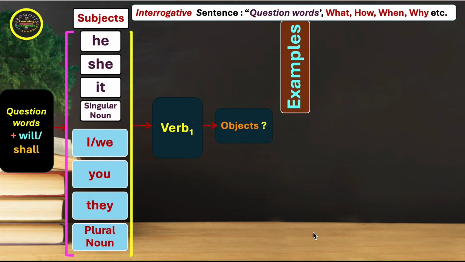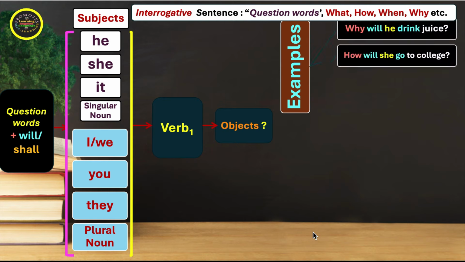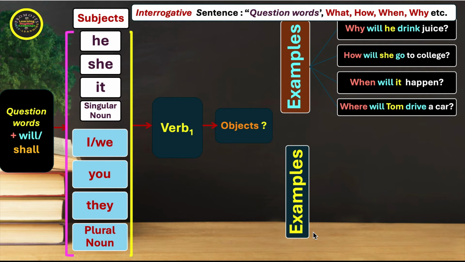Let's see the examples. Why will he drink juice? How will she go to college? When will it happen? Where will Tom drive a car? We have some more examples.